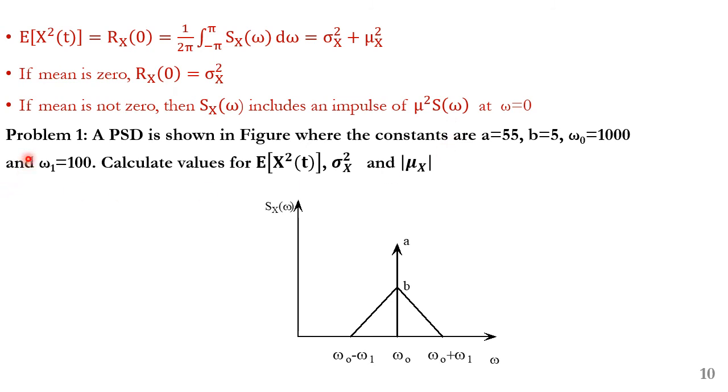For example, we'll take the first problem. Our PSD is shown in this figure where the constants are A is equal to 55, B is equal to 5, omega naught is equal to 1000 and omega 1 is equal to 100, which means that it varies from 900 to 1100. Calculate the values of expectation of x square of t, sigma x square and modulus of the mean.